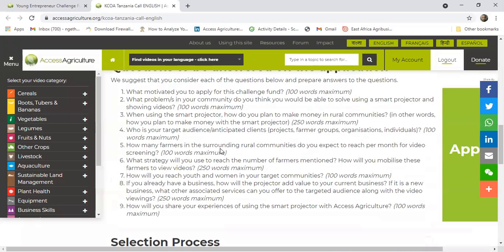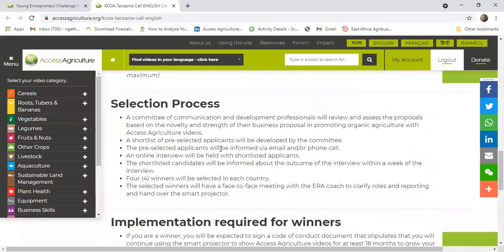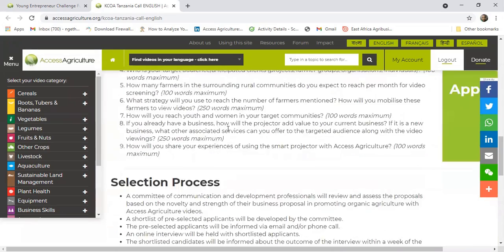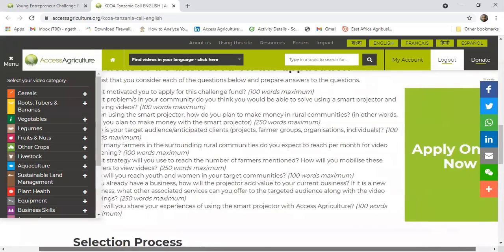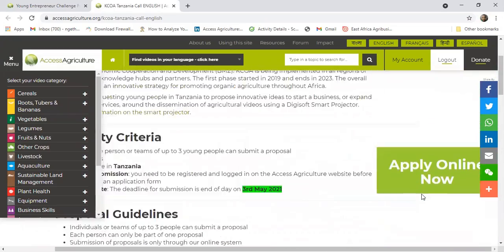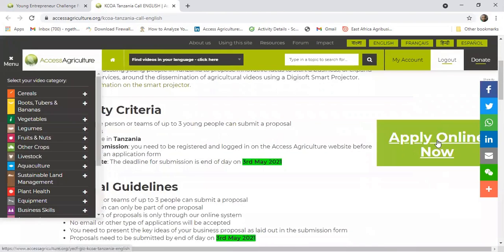Currently, there are 9 questions that you'll be asked to answer. And then there is a section on the selection process, how the selections will be done, and the implementation required for the winner. So in this case, you're just going to click on apply online now so that we can go straight to our application form.